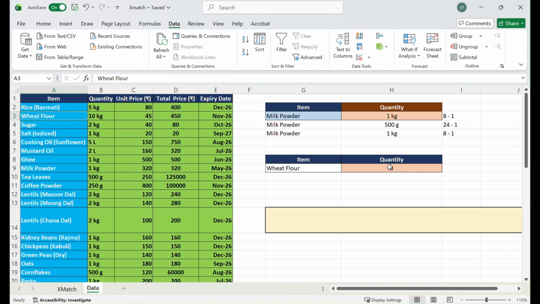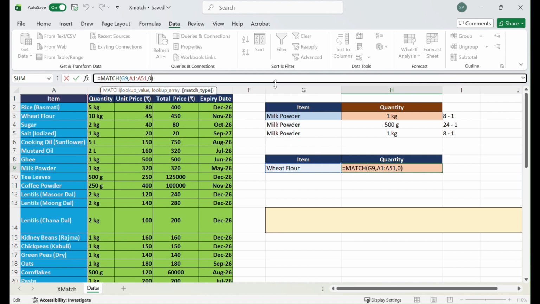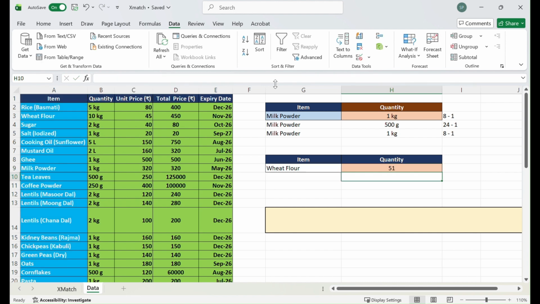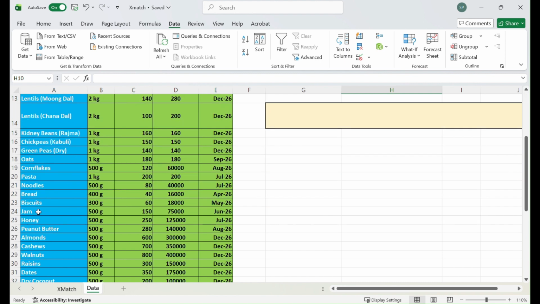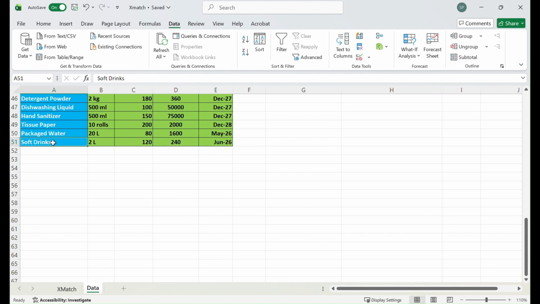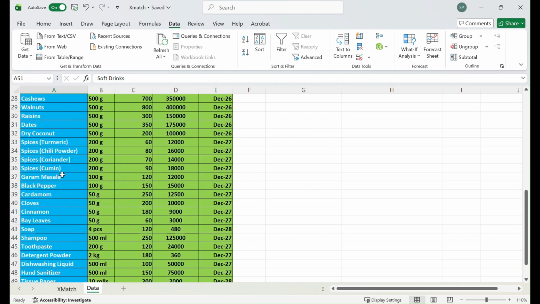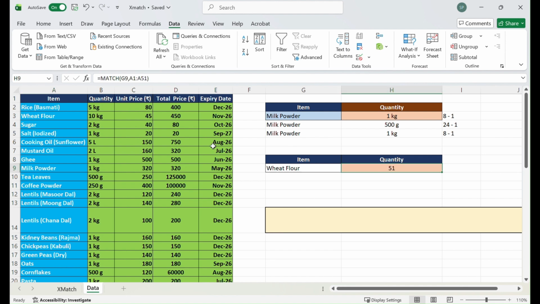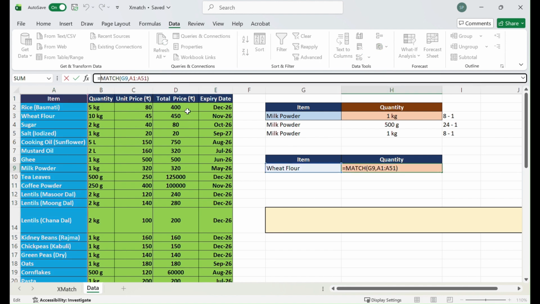So the match function is not giving you the result, but it is going to tell you where the item you are searching for is available. Now, in case in the match we are not explicitly mentioning the search mode, then it is going to give you some wrong result randomly. So that's what we are not exactly looking for. 51 is not where the wheat flour exists. 51 is soft drink, right? So that's where it breaks. But with XMatch, this problem will be solved.